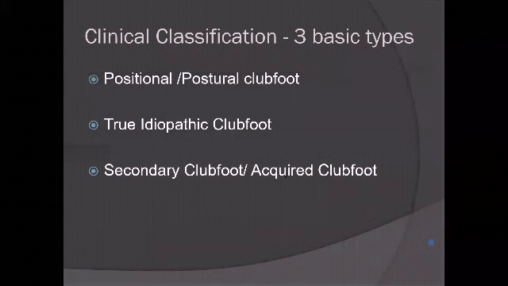If you look at clinical classification, there are 3 basic types of club foot to help you understand. One is a positional or postural club foot. The second is a true idiopathic club foot, and the third is the acquired or secondary club foot. Now, when you say acquired, it means complex club foot. Okay, and postural is just with having score 0. Okay, it could be idiopathic, but everything is correctable.